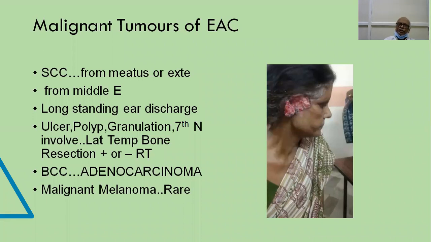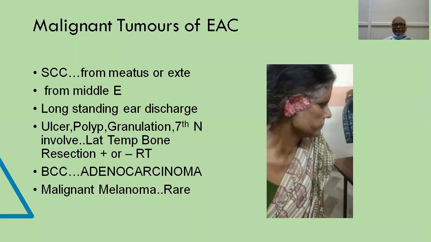It may manifest in the form of an ulcer or a polyp or a granuloma, a granulation-like lesion, and it may be associated with seventh nerve involvement. So the treatment is you have to do a minimum lateral temporal bone resection, followed by radiotherapy.